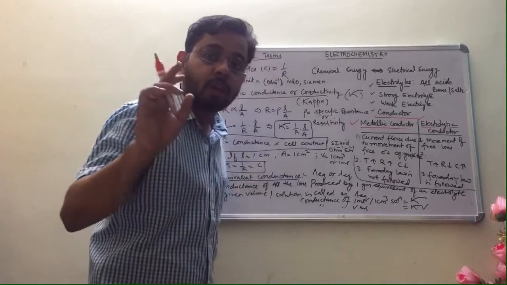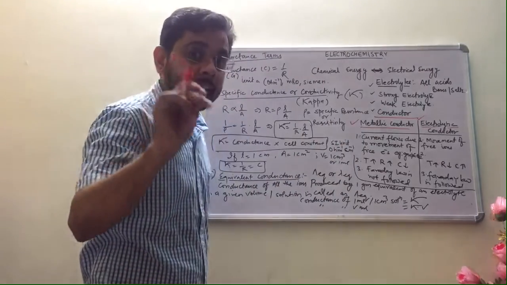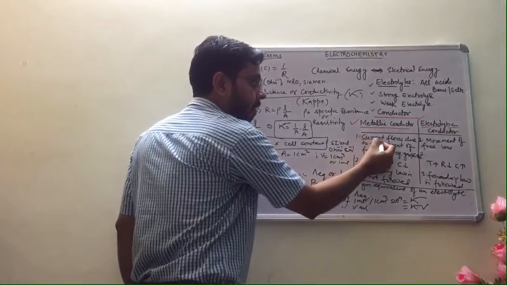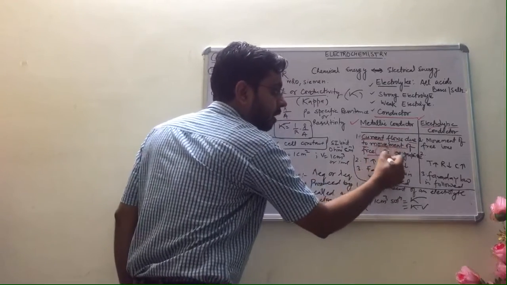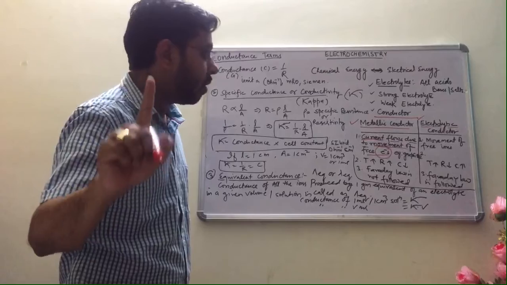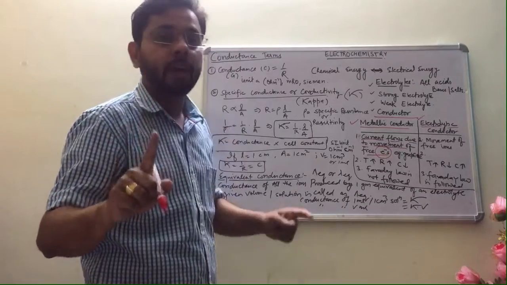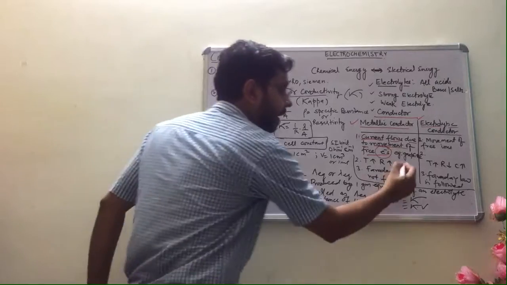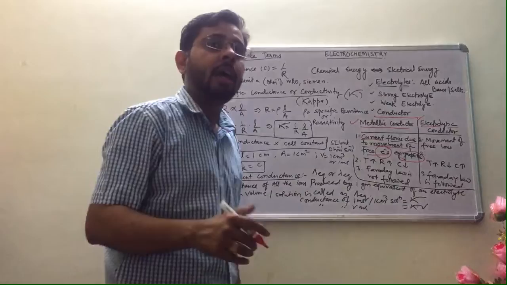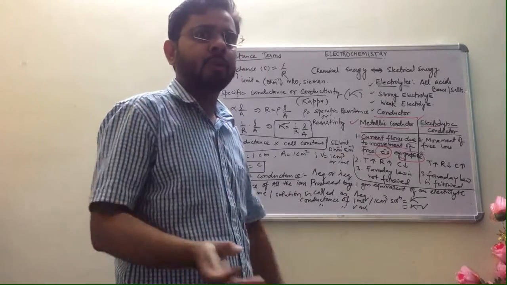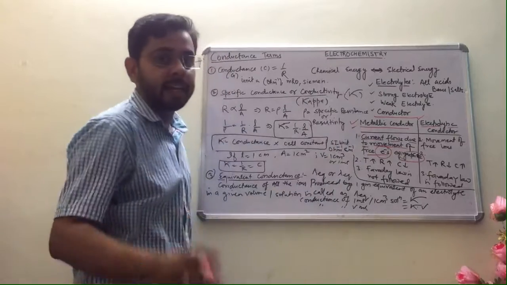Okay, so now listen, what is a metallic conductor? In a metallic conductor, current flows due to movement of free electrons. This is very important. Movement of free electrons results in current flow in a metallic conductor. For example, graphite. As you are very well aware, graphite has sp2 hybridized carbon and one electron is free, which is responsible for the conduction of electricity. So this is an example of a metallic conductor.